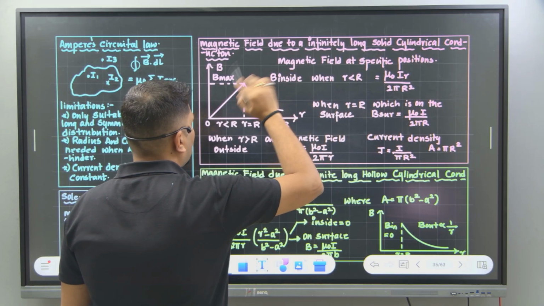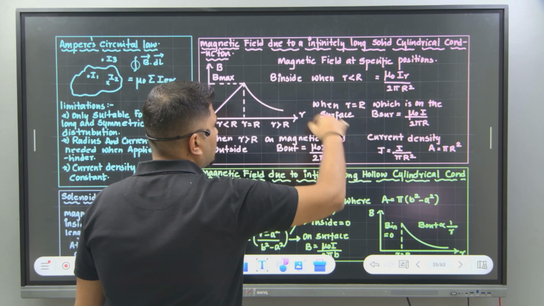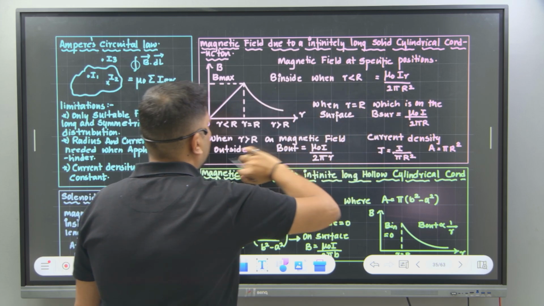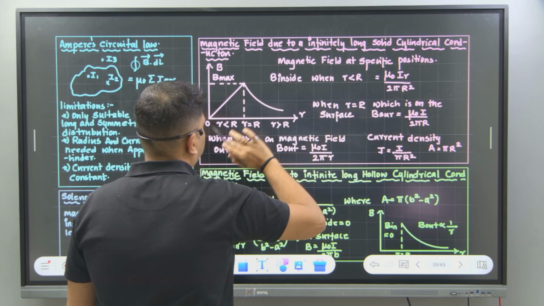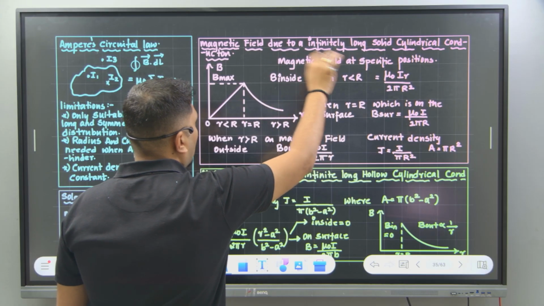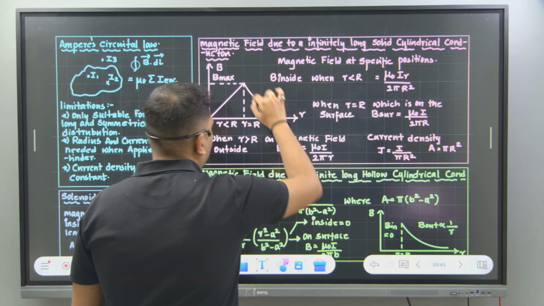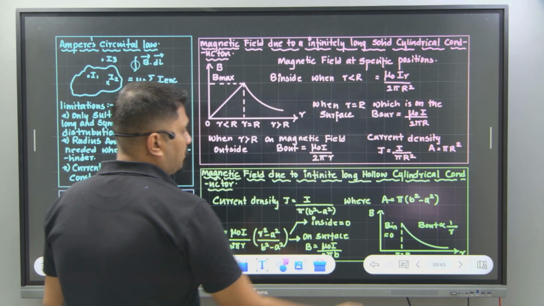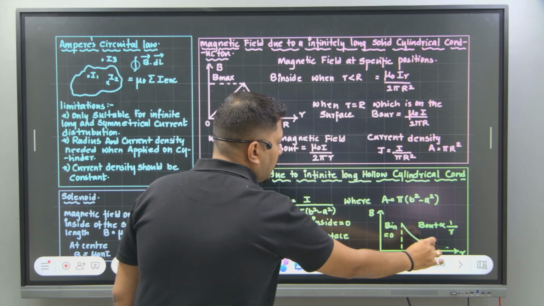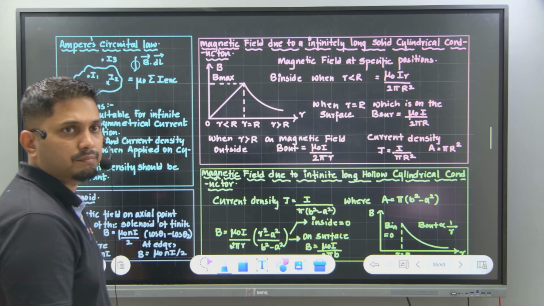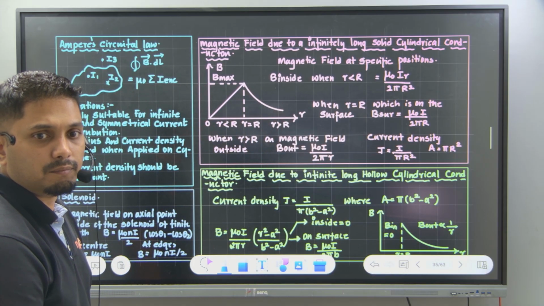If, for example, the cylinder is solid, then all these things are not required. This is not asked in KCET. You just need to see the graph. The graph for a solid cylinder will be inclined, then you have a steep. But if it is a hollow cylinder, it will directly be a steep. Did you understand this? Is it clear?